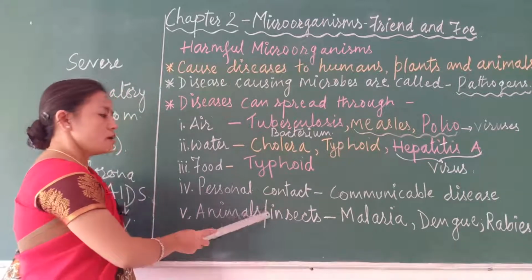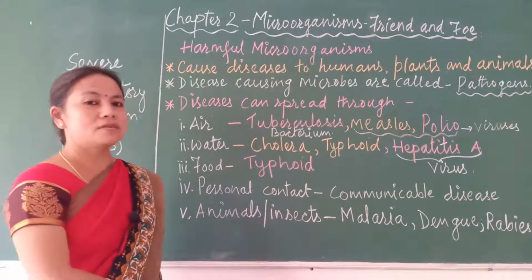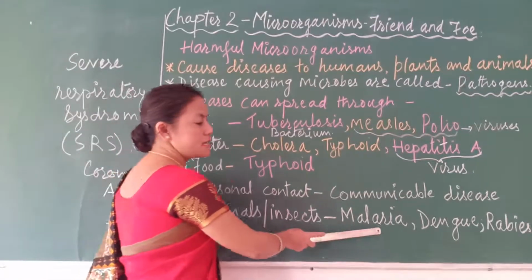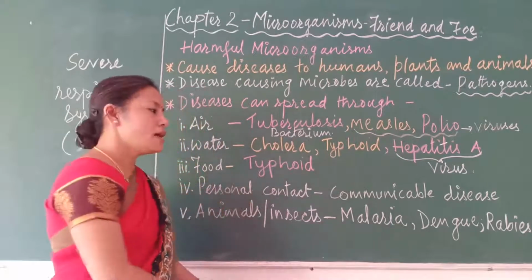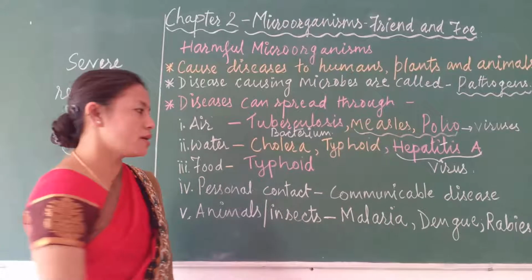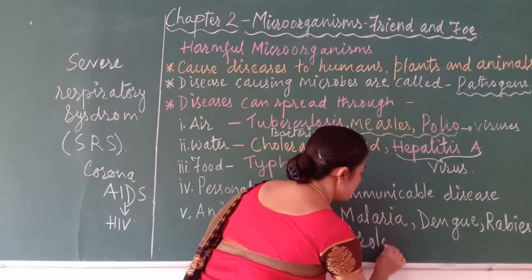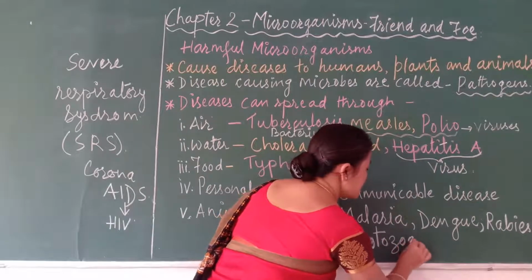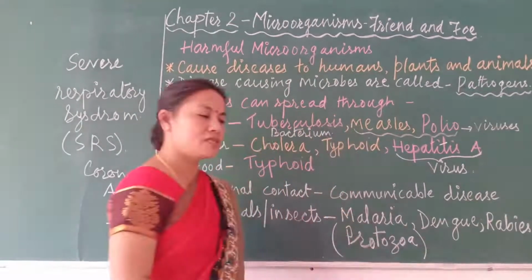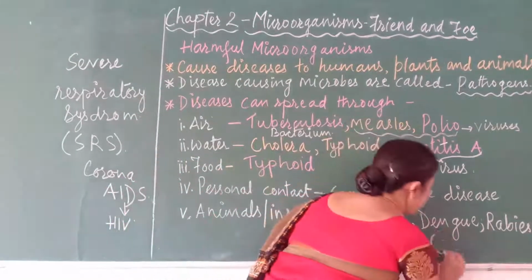Besides animals, there are certain insects. You might have heard of malaria and dengue fever. Malaria is actually caused by a protozoa. We have learned that a protozoa is a type of microorganism, isn't it? It is caused by Plasmodium, which is a protozoa, and dengue is caused by a virus.